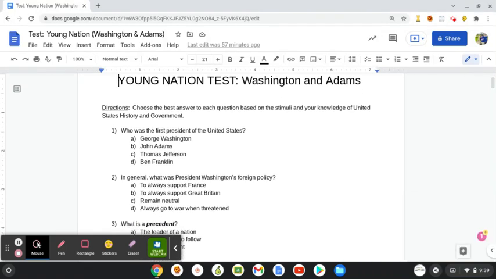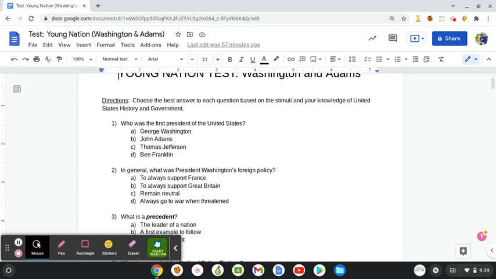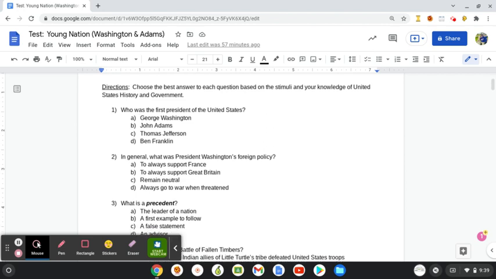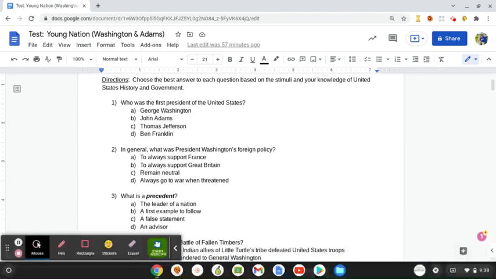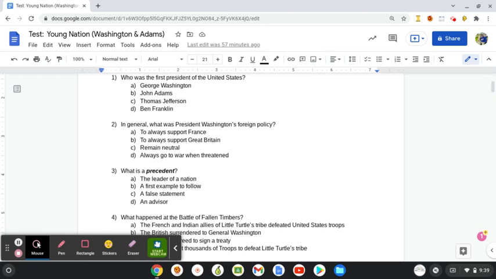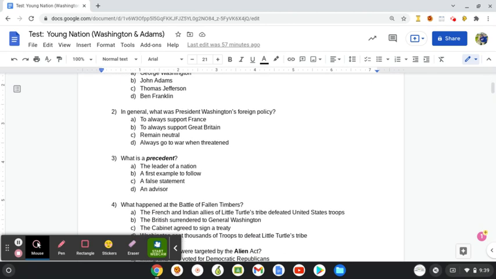Okay, here's Miss Cow reading your Young Nation test. Number one, who was the first president of the U.S.? A. Washington, B. Adams, C. Jefferson, D. Franklin.